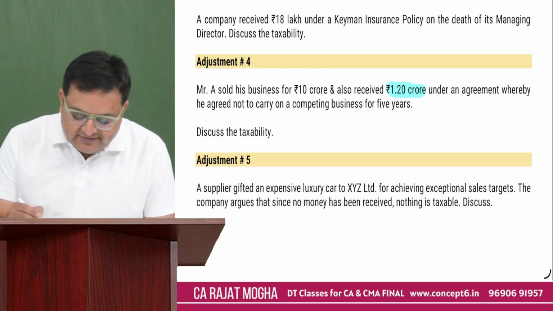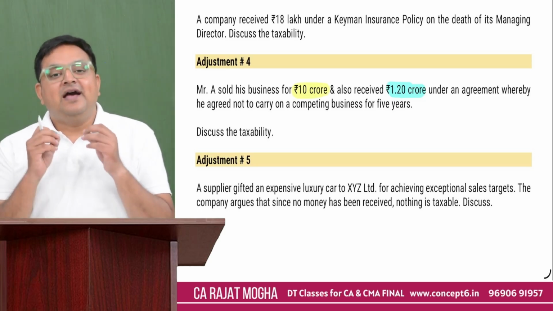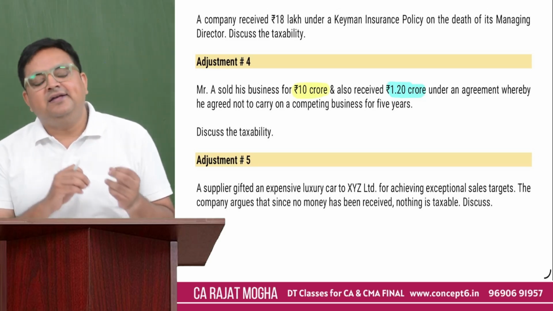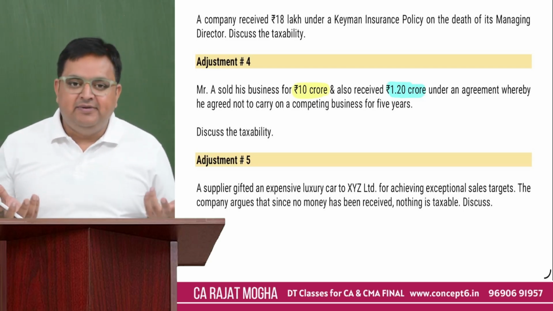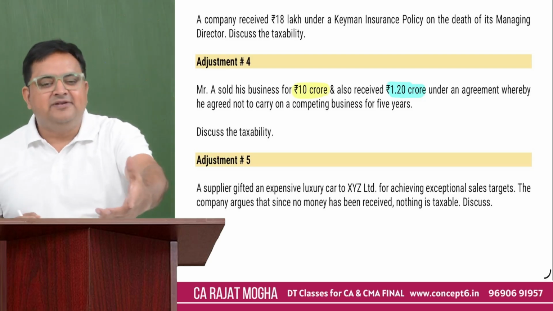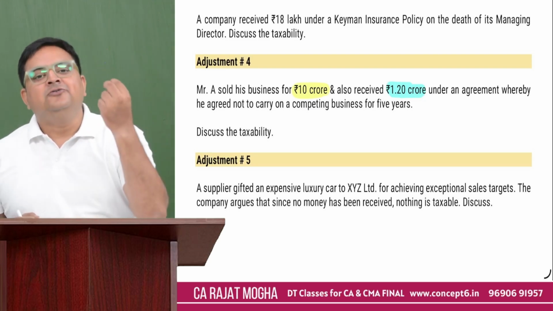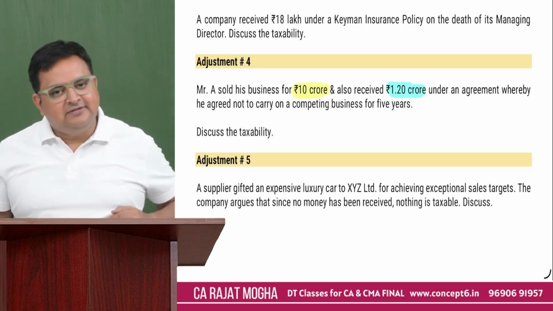And what about this 10 crore? Quickly tell me. The 10 crore he has received is a capital gain, because he has received it by selling his business. It might be the scenario of slump sale, because he sold his entire business, his entire undertaking. So it will be the case of slump sale, and in capital gains, we'll make it taxable as slump sale.